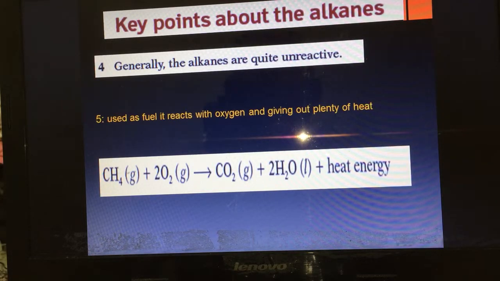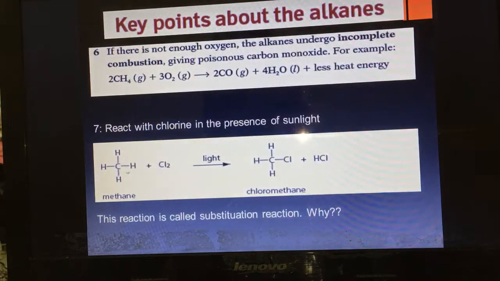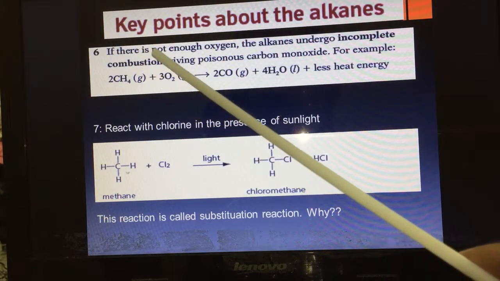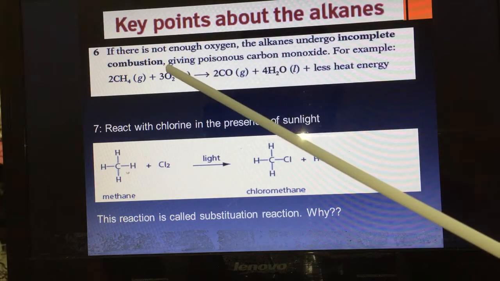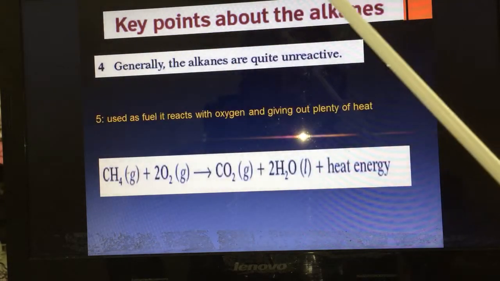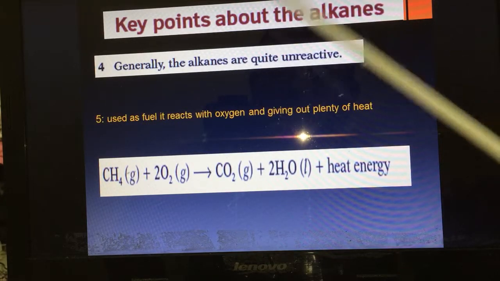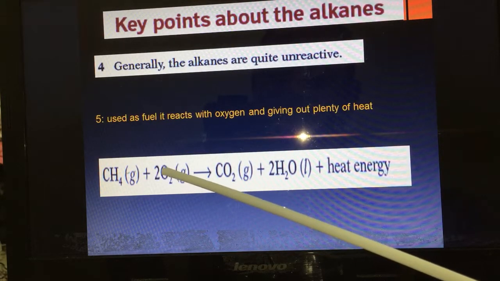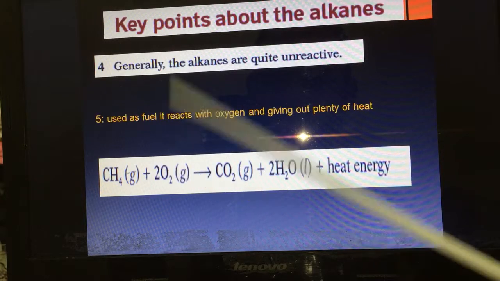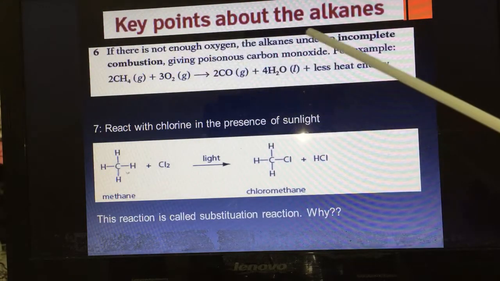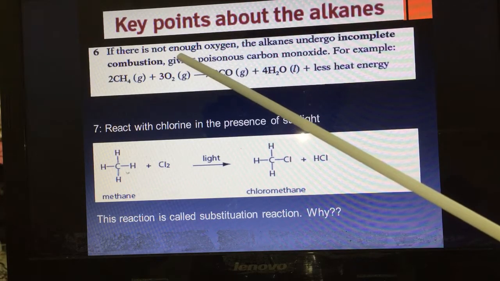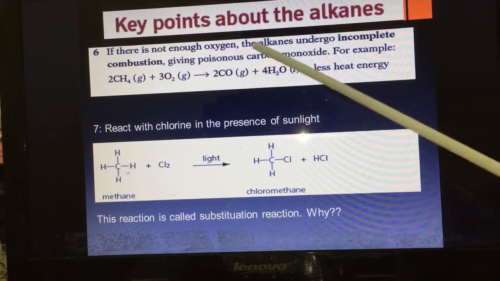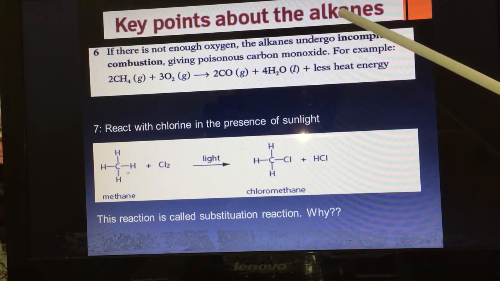Six. If there is not enough oxygen, the alkanes undergo an incomplete combustion reaction. Combustion, if you remember, is the reaction of a compound with oxygen, a burning reaction. So we see here an incomplete combustion reaction, giving poisonous carbon monoxide.